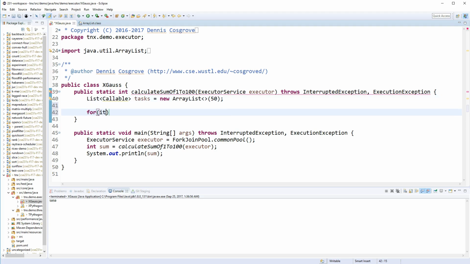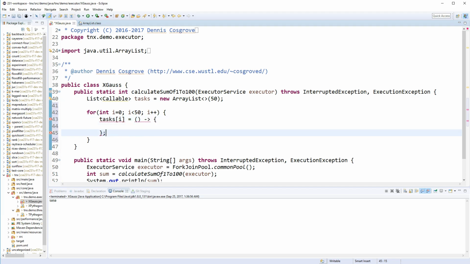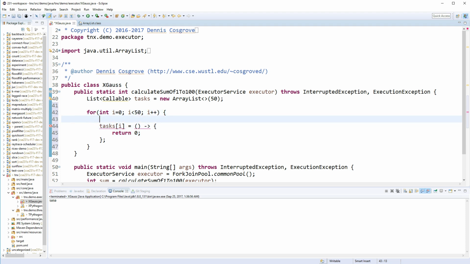So then let's just iterate an int i from 0 to less than 50, and add all the tasks. So tasks sub i equals a new callable. I can just do this as a lambda if I want, because there's only one method. And what I want to do here is, I'm going to just return 0 for now so that the error stops complaining.